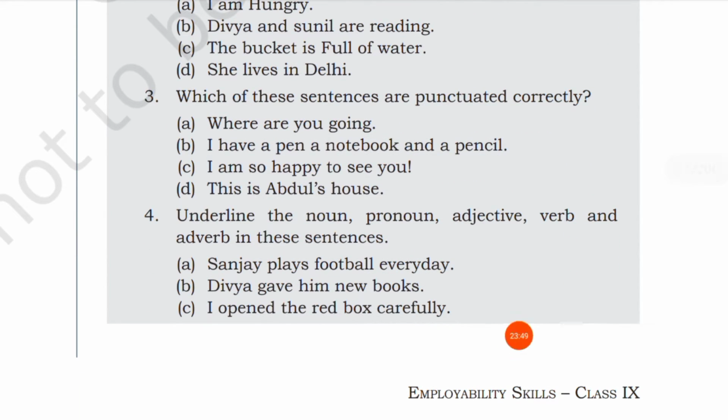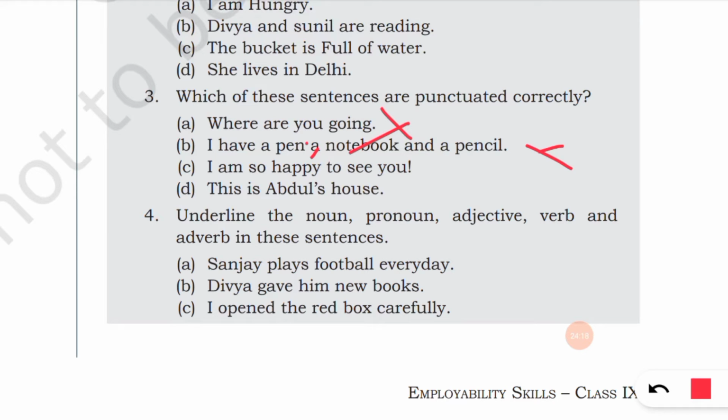Then next one, which of these sentences are punctuated correctly? So given punctuation marks. Where are you going. We can see here a question word, so it should end with a question mark. This is wrong. Then I have a pen and a notebook and a pencil. Here a pen, a notebook, so we need a comma here. So this is also wrong.